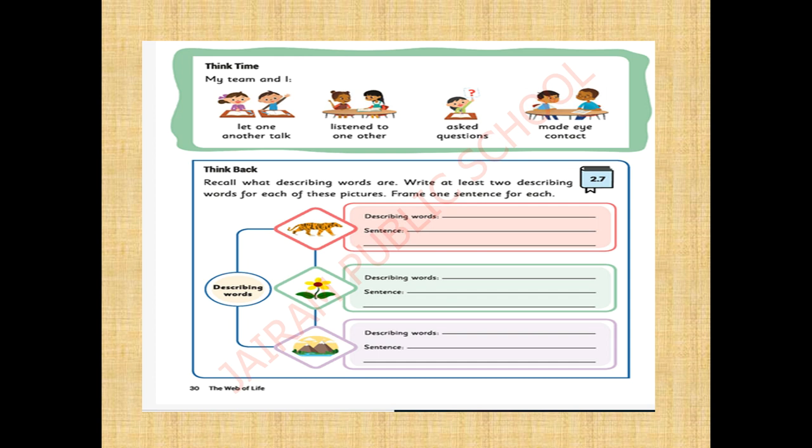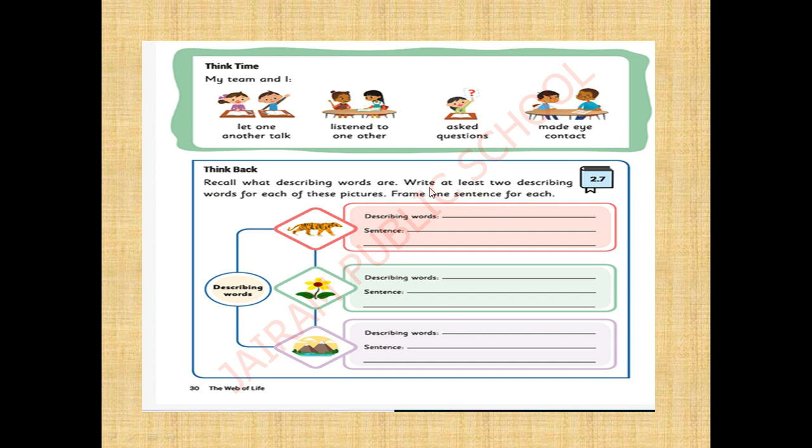Yes, naming words means name of the place, name of people, name of animal, name of thing are called as naming words. Naming words is also known as nouns. Very good. Okay, here describing words is also called as adjectives. Very good, yes.